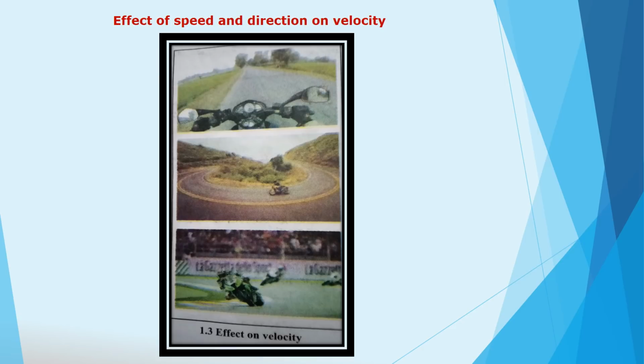If the speed is kept constant and the direction of the motion of the motorcycle is changed, the velocity will change in direction but not in magnitude. If on turning, Sachin changes the direction as well as the speed of the motorcycle, what will be the effect on its velocity? If both the speed and direction of motion of the motorcycle are changed, the velocity will change in direction as well as in magnitude.